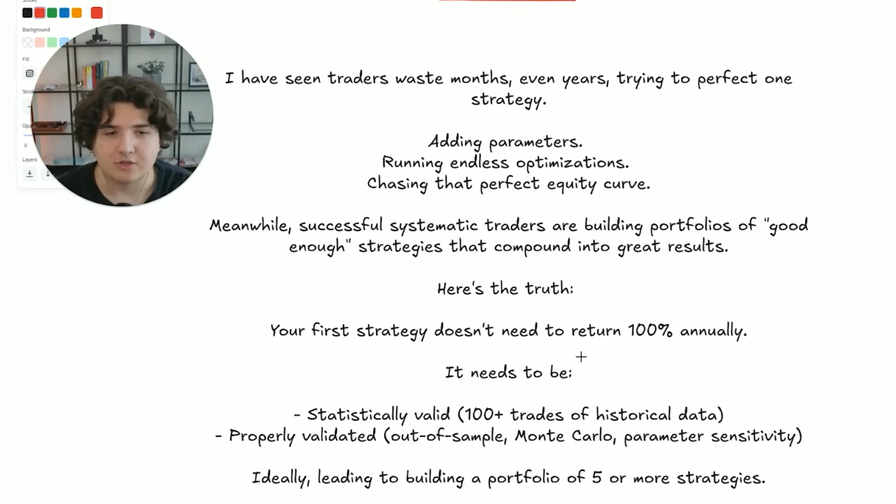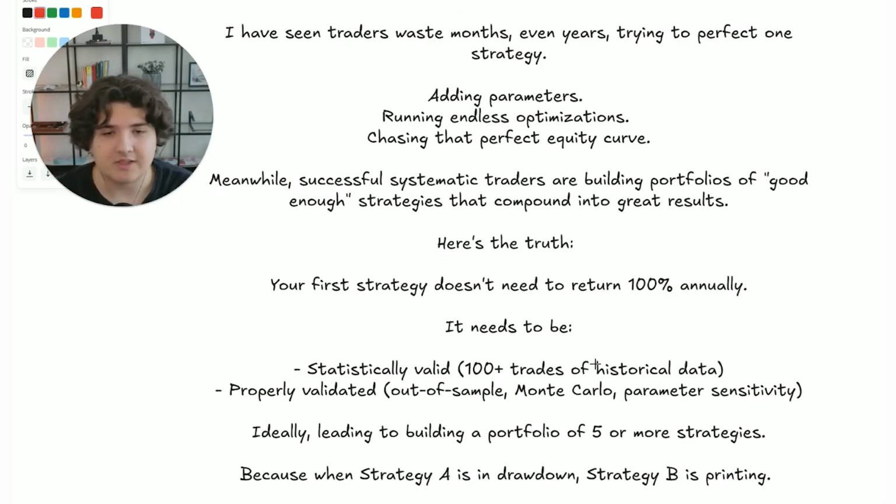Here's the ultimate truth. Your first strategy does not need to be 100% annual return. What it really needs to be is statistically valid. So you want at least 100 plus trades. Ideally, what I'm looking for is normally 300, 500, even 1,000 trades if possible. And you want it to be properly validated, whether that be doing out of sample testing, Monte Carlo simulations, parameter sensitivity, and a lot of these other tests I've mentioned on this channel through different videos.